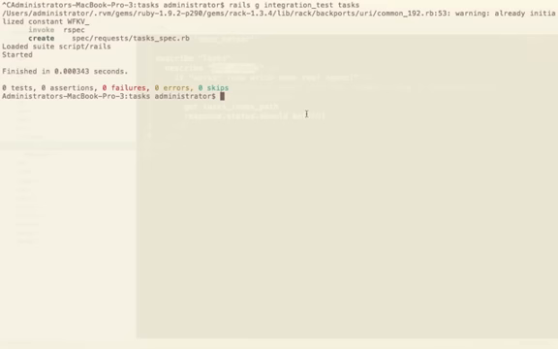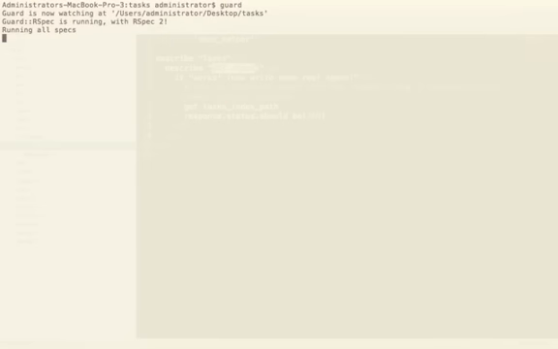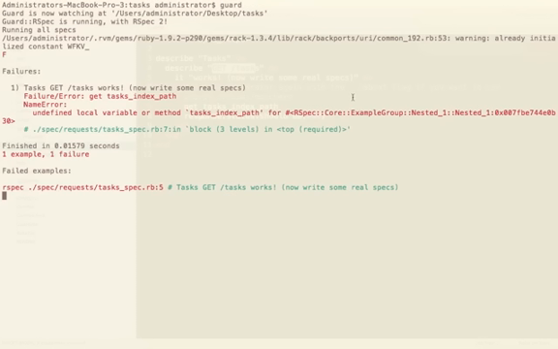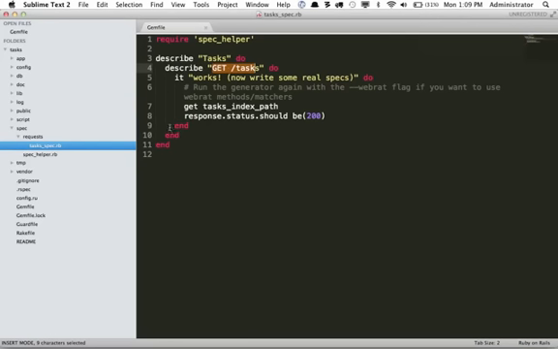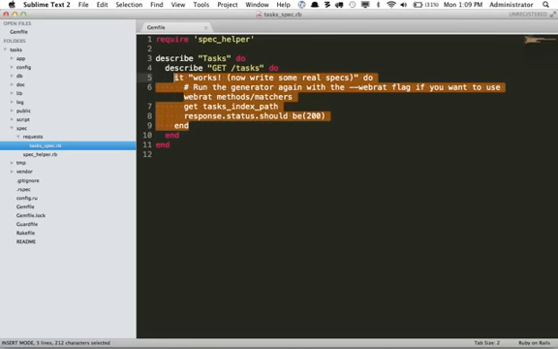So let's go ahead and try this out now. I'm going to run guard, and that will automatically run these tests for us. What we see here is it's already failing, and this is good. get tasks_index_path, it doesn't know what that is. What that's referring to is line 7. It's trying to figure out what this variable name is, and we haven't created that yet, but we don't need any of this. So I'm going to go ahead and remove this, and let's get started.